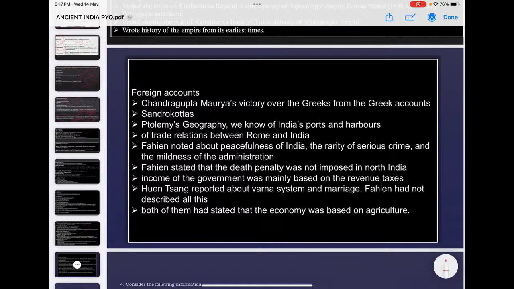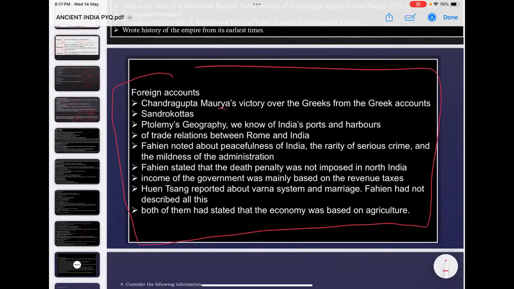So some popular works, especially coming to these foreigners, please take care. How they deal with these different accounts on India. For example, Ptolemy's Geography talks about various spots.